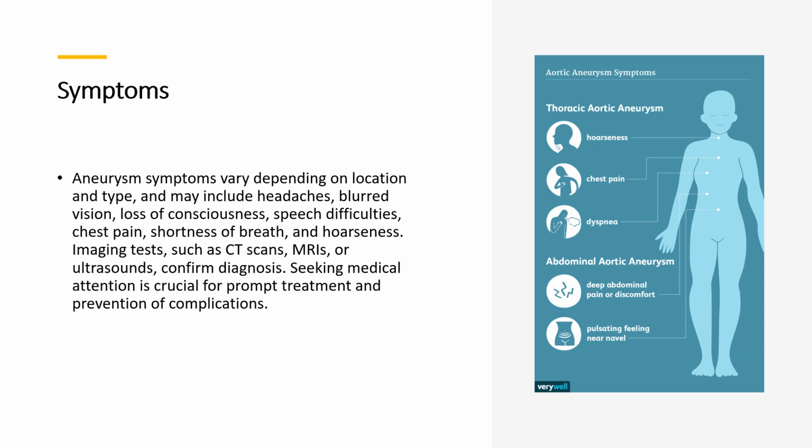If an aneurysm is suspected, imaging tests are typically used to confirm the diagnosis. This may include CT scans, MRIs, or ultrasounds, depending on the location and type of aneurysm. In some cases, a cerebral angiogram may be needed, which involves injecting a dye into the blood vessels and taking X-rays to visualize the blood vessels. It is important to seek medical attention if you experience any symptoms that may be related to an aneurysm, as prompt diagnosis and treatment can help prevent complications such as rupture. If you have risk factors for an aneurysm such as high blood pressure or a family history of aneurysms, it is also important to discuss screening options with your healthcare provider.